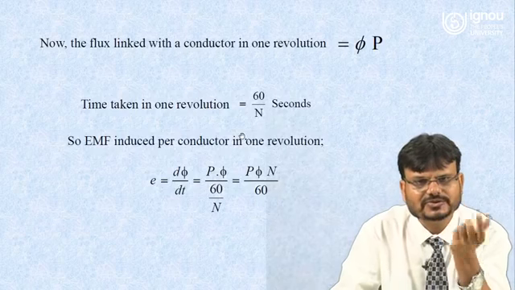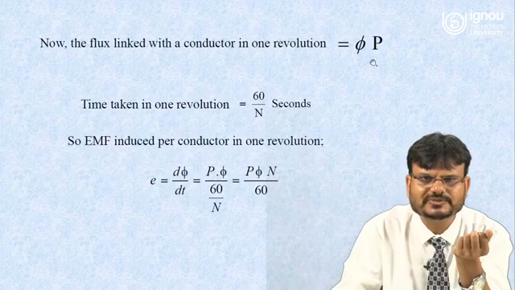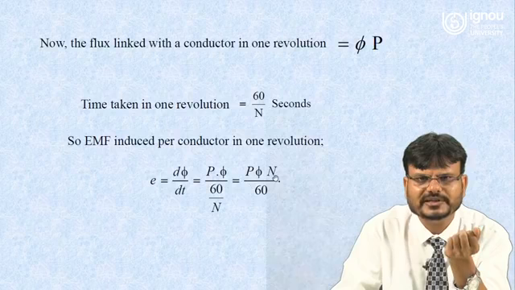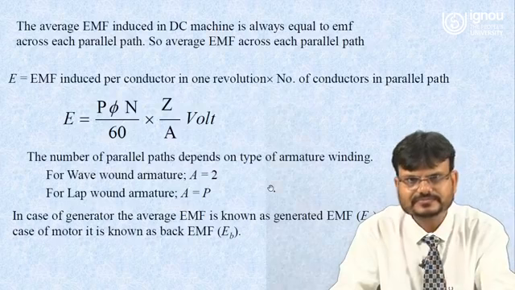Now as you know, as per Faraday's law, E is equal to d phi over dt. So you just differentiate this total flux with respect to time. So what is the total flux? P into phi, and time is what? 60 upon N. So E is equal to what? P phi N upon 60.